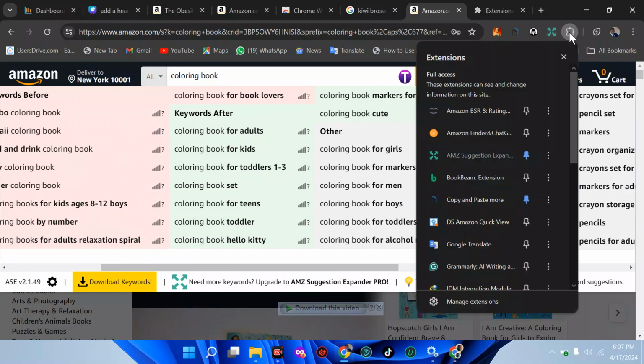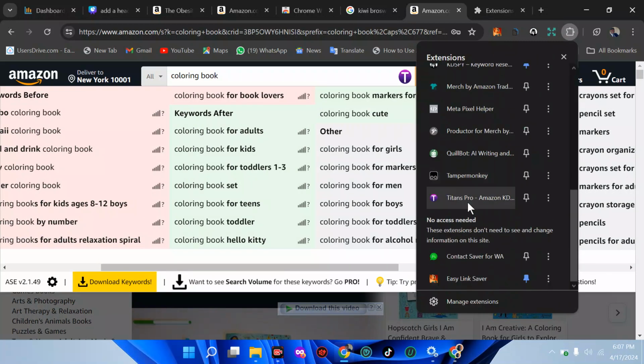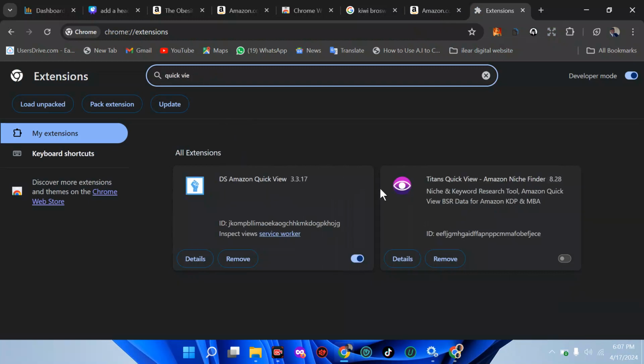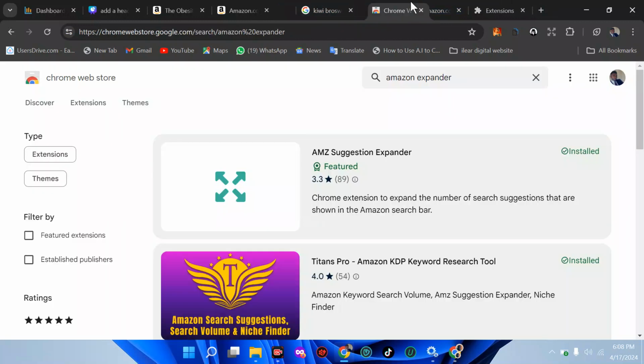Just go straight to my extension called Titan quick view. So what I'll do now is manage my extension. Go to your Chrome Web Store and search for it. So I'm going to write quick view and see if I can get anything. Quick view, you can see Titan quick view. This is what you are going to search. So let's go to the Chrome Web Store. Let me bring it close. Then let's just write Titan quick view.